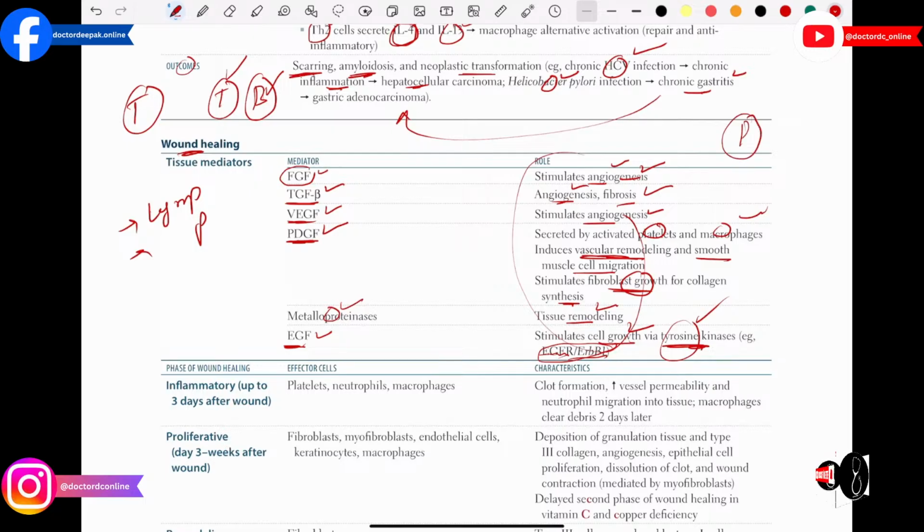So what kind of cells are going to be involved in this pus? Basically we see the neutrophils come and produce the inflammation, and pus, you can say, forms after the inflammation if the infection continues.